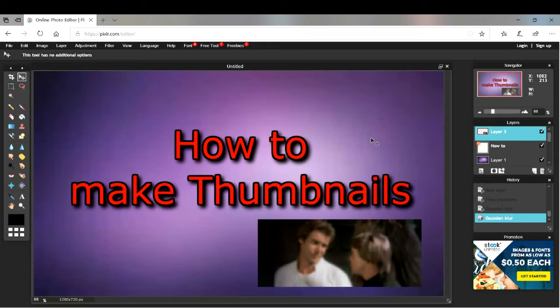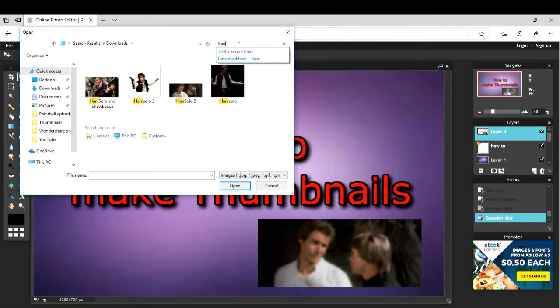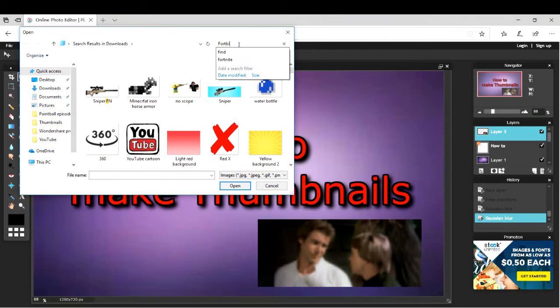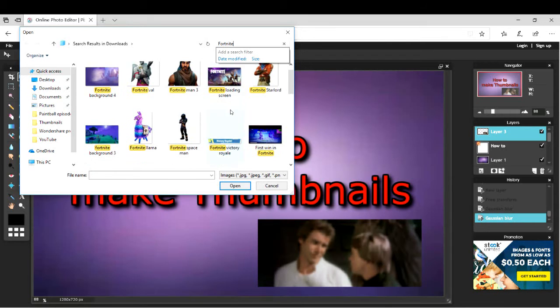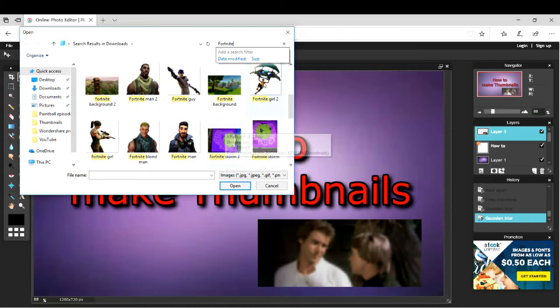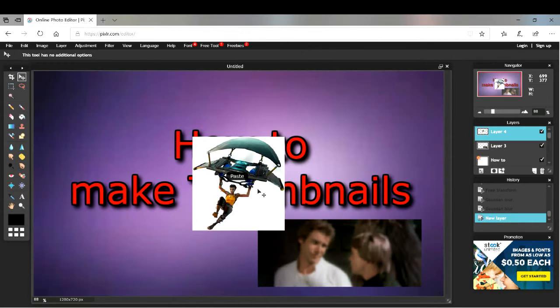blurry. Now, I'm going to show you something I actually learned recently that is very helpful. So go layer, open image as layer. Then what I want to do is use an image that has white in the background. Yes, this is a good one. So you notice how this image has white in the background.